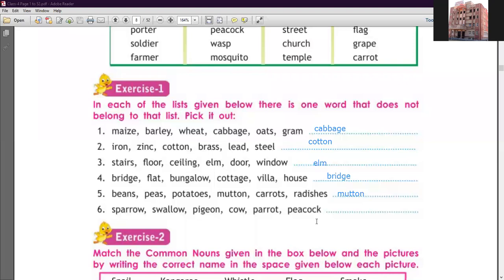Clear? Number 6 is sparrow, swallow, pigeon, cow, parrot, pickup. Okay, you would have seen that these are aerial words. Sparrow, swallow, pigeon, parrot and pickup, and cow is a land animal, a terrestrial animal as we call it. Yes, the odd one is cow. Clear students? So I hope this exercise is clear. Okay, so let's start the next exercise.